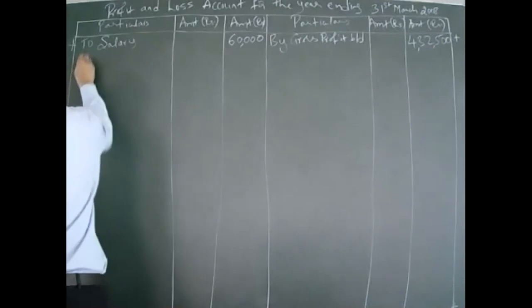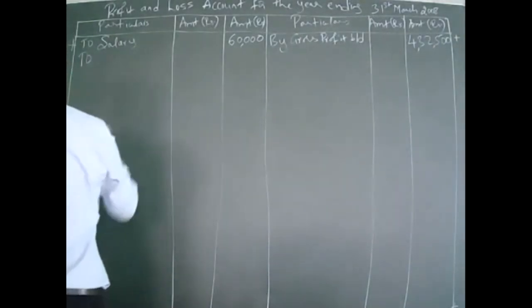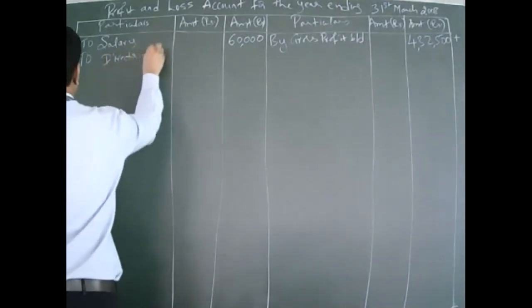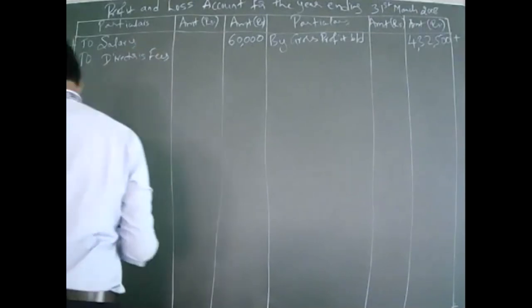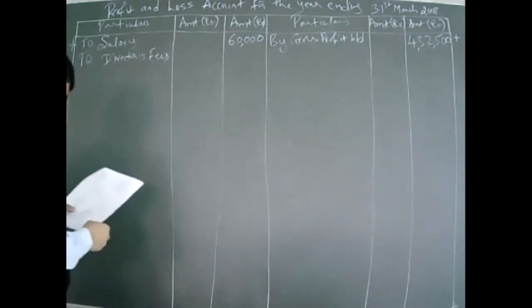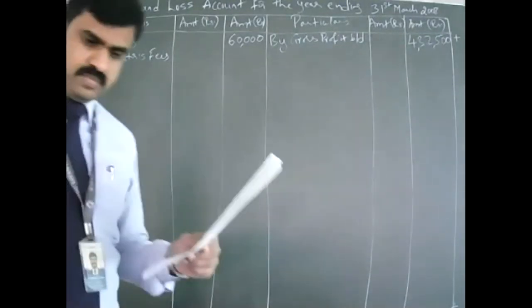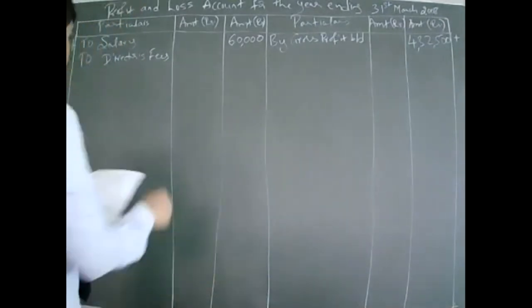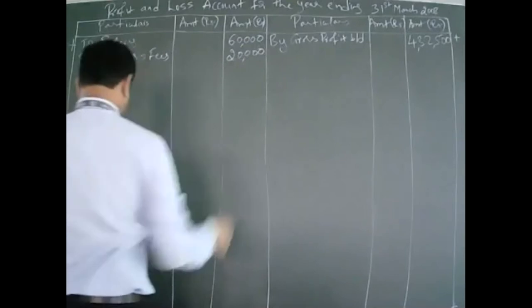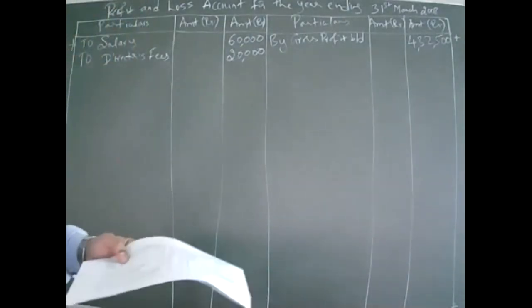Next, director's fees. 1,50,000. No, 20,000. 20,000 is correct. Next, students. Debenture interest.